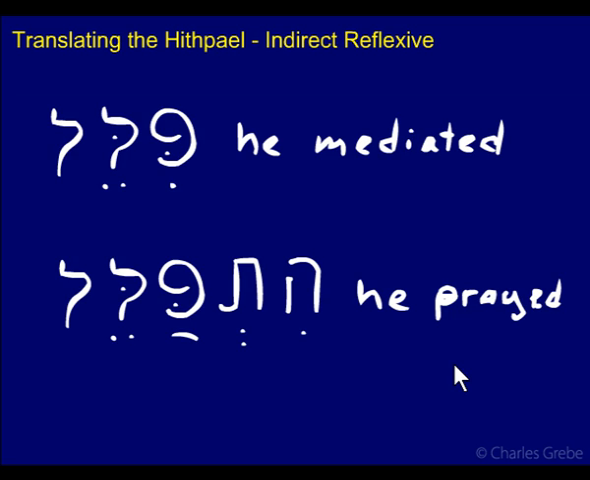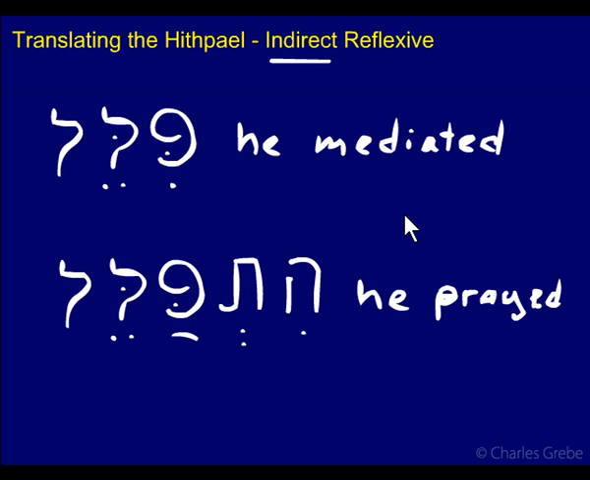He doesn't mediate to himself, doesn't arbitrate himself or intervene himself. He mediates, or he seeks mediation for himself, for the benefit of himself, right? He doesn't pray to himself. He prays to God for himself. That's why it's indirect, because the action isn't happening directly on the subject. The action is directed towards an object, but for the benefit of the subject.